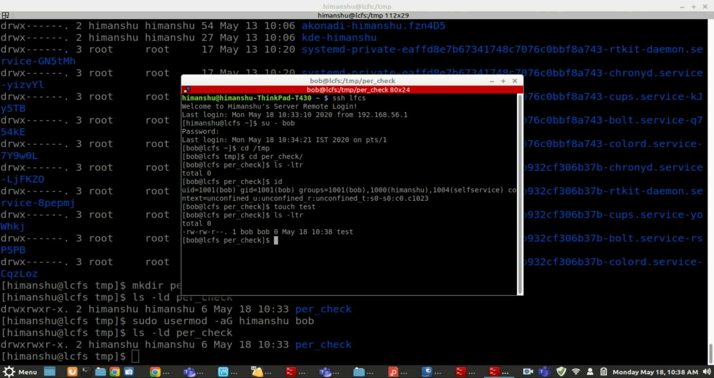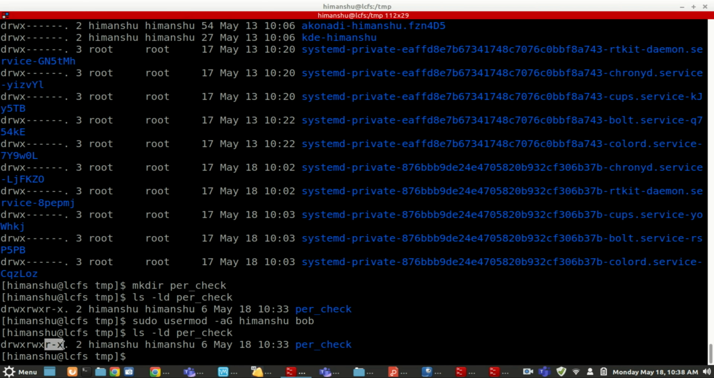Now if I go ahead and do touch test, Bob is able to touch a file. Still the others permissions are the same, but users who are part of the Himanshu group have read, write, and execute permission, right?